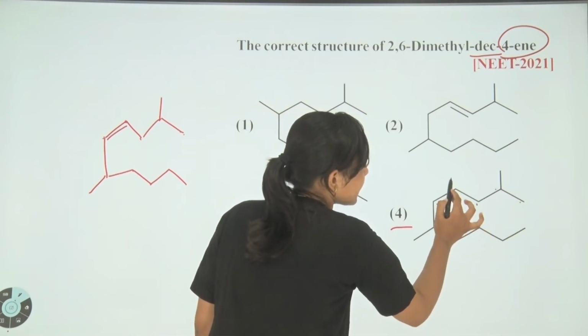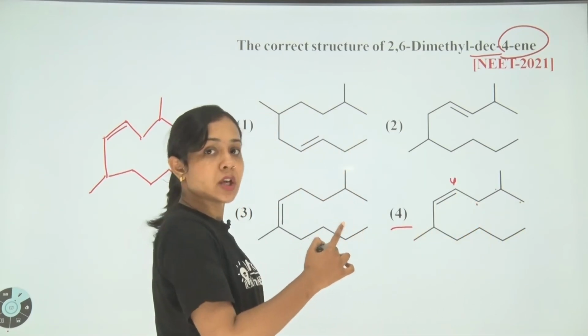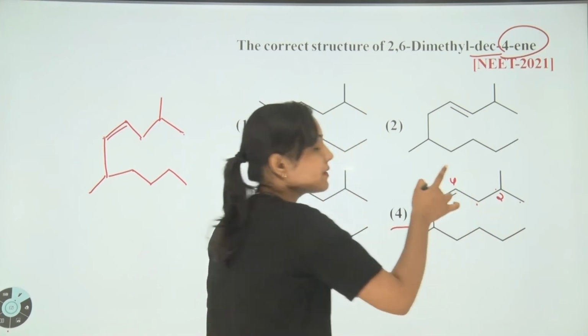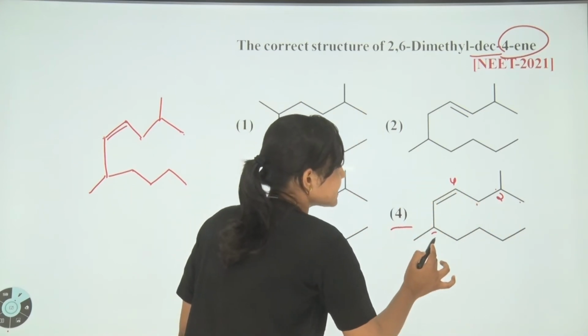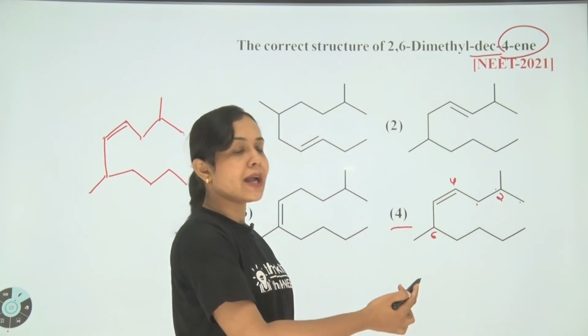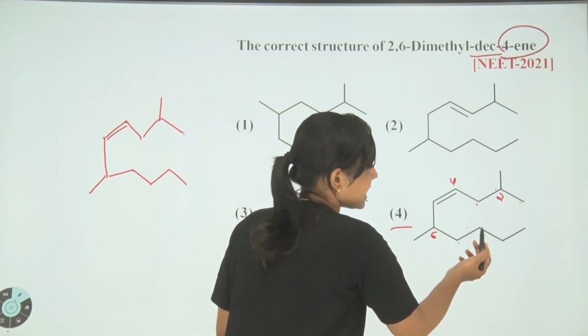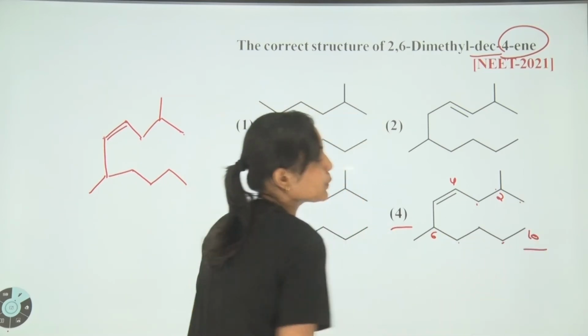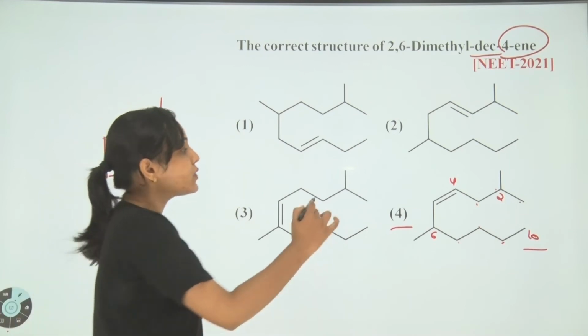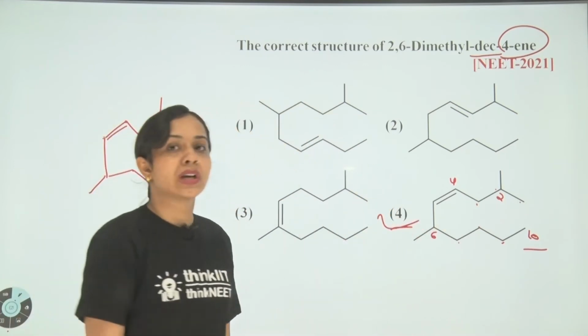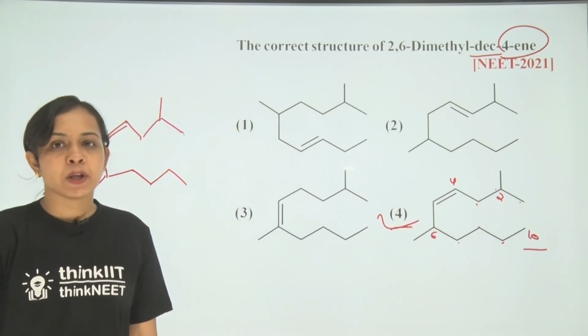At the fourth position it contains the double bond, at the second position we have a methyl group, at the sixth position we again have a methyl group, and it contains 10 carbon atoms in the principal carbon chain. So option 4 is the correct answer. This is the correct structure of the given IUPAC named compound.